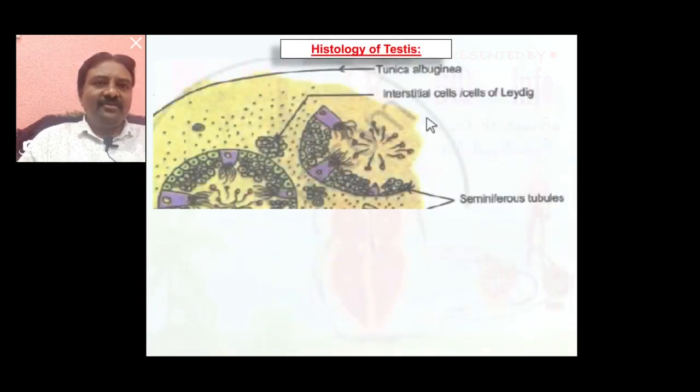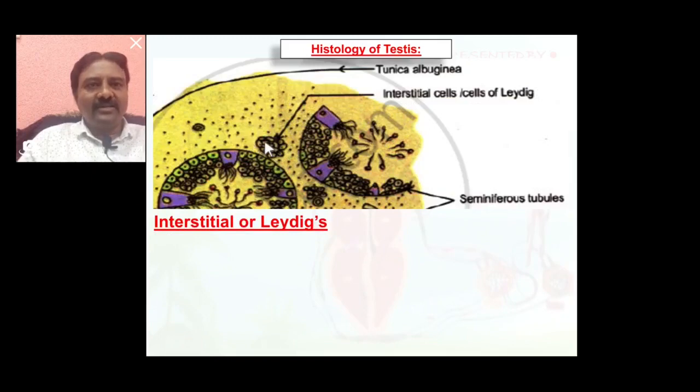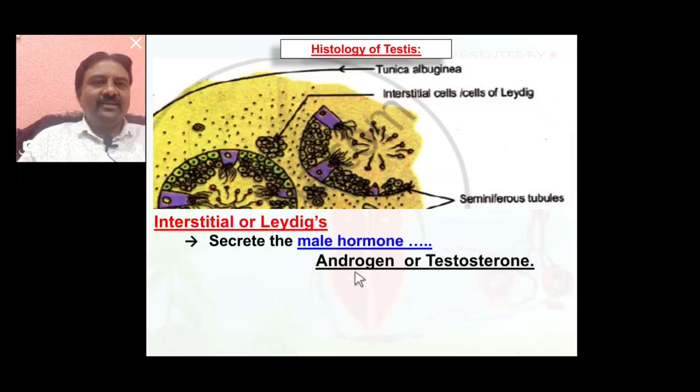Now in between two seminiferous tubules, seen this is the seminiferous tubule, this is also a seminiferous tubule. In between two seminiferous tubules, there is a small group of cells called interstitial cells or Leydig cells. These interstitial cells or Leydig cells are the endocrine part of the testes. They secrete a hormone known as the male sex hormone, androgen or testosterone.